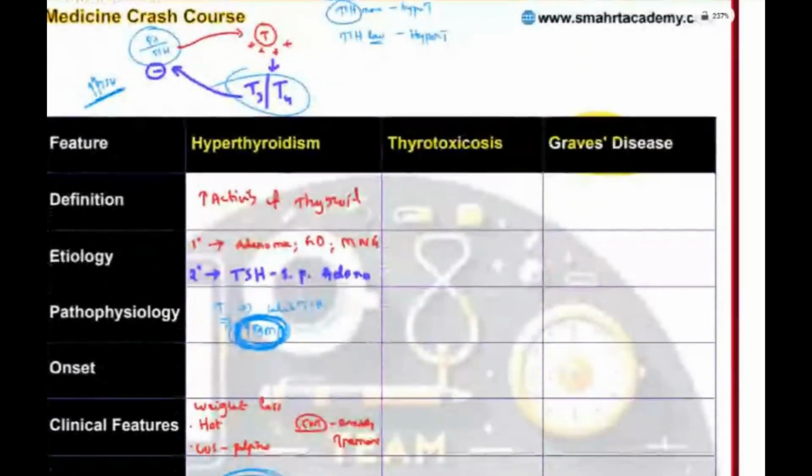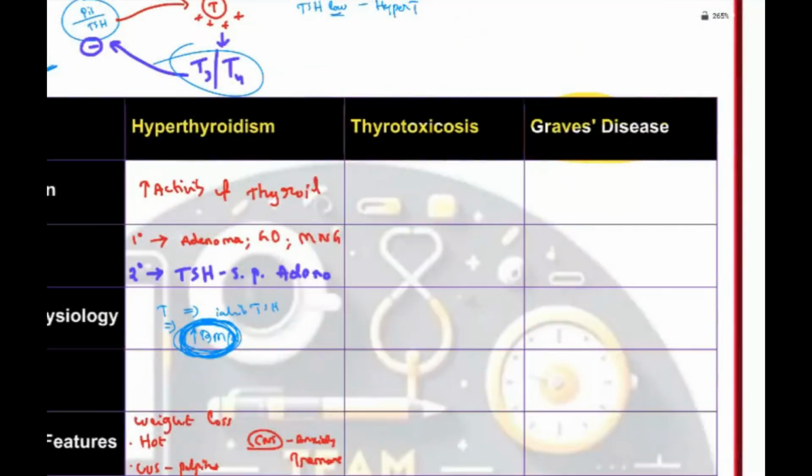Now, comparing this with thyrotoxicosis. What is thyrotoxicosis? Here too there are the same elevated thyroid hormones, but the cause is different.